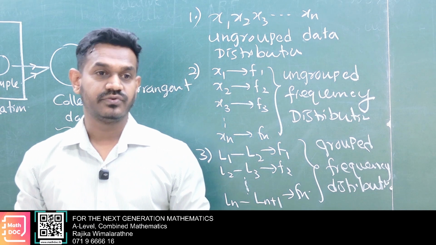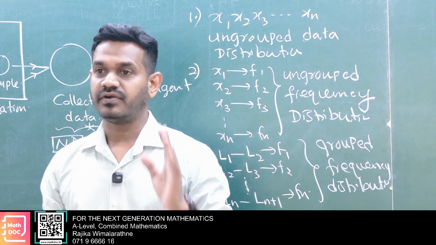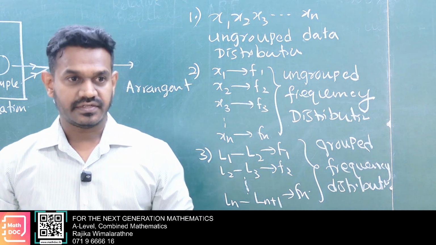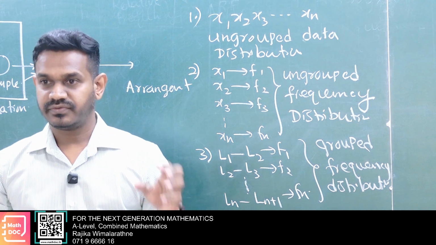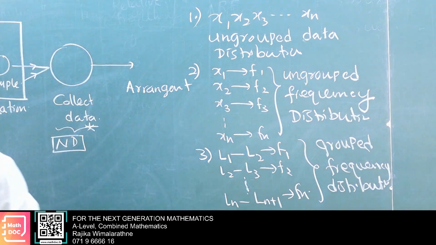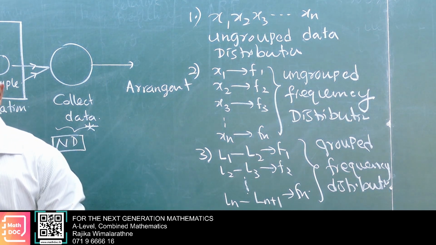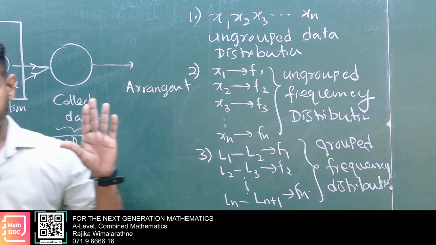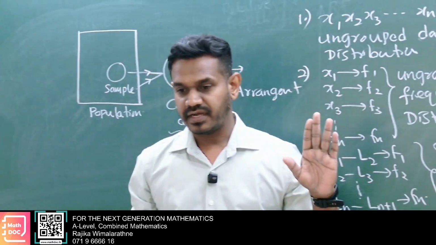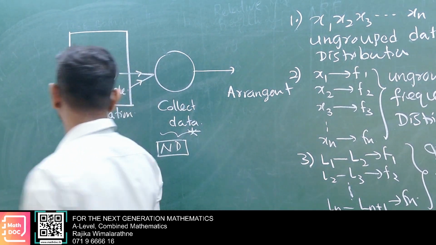So we have two different types of parameters. One is called measurements of central tendency, the other is called measurements of dispersion. Okay, we have to do them one by one. Okay, let's see. You had better get a paper and write this down.